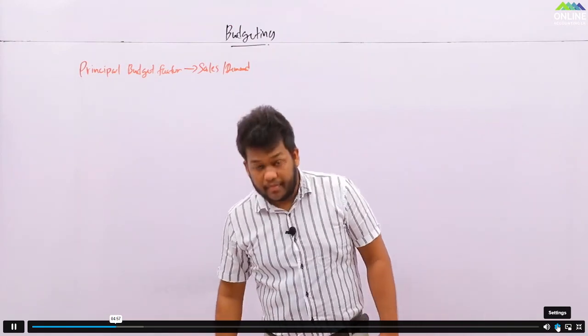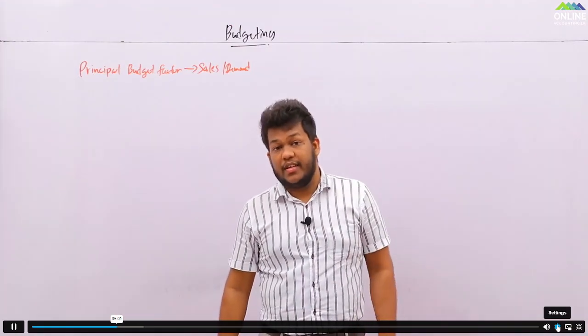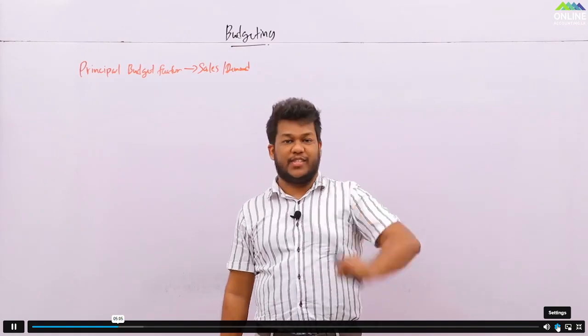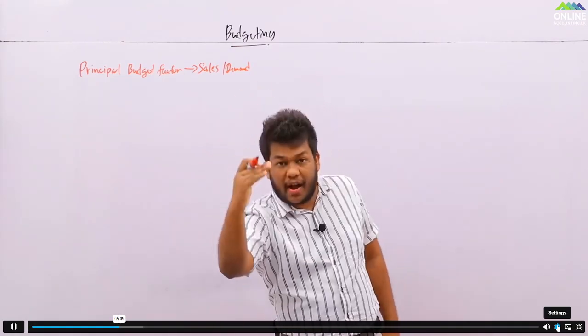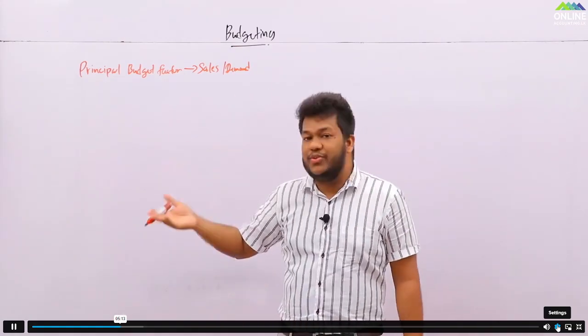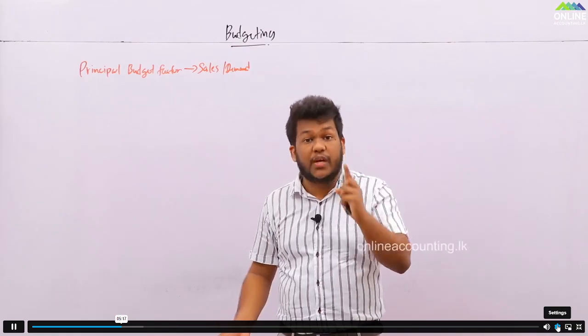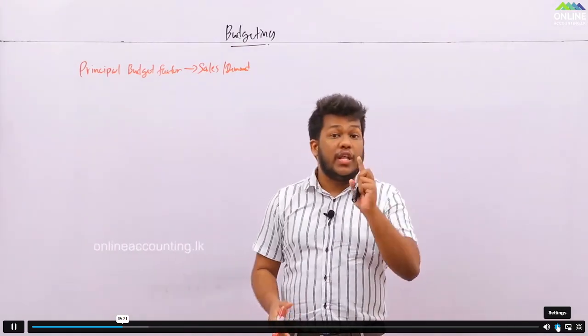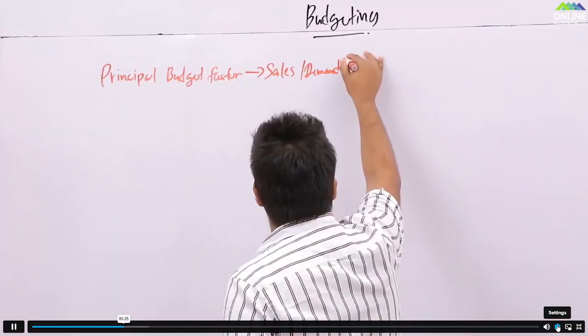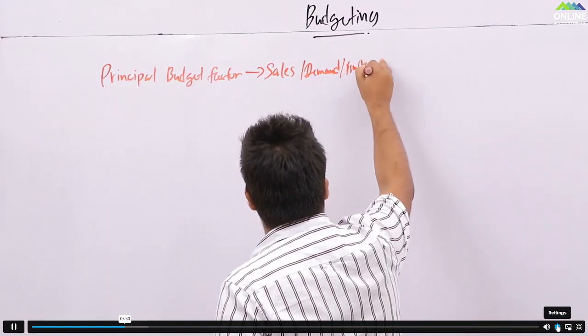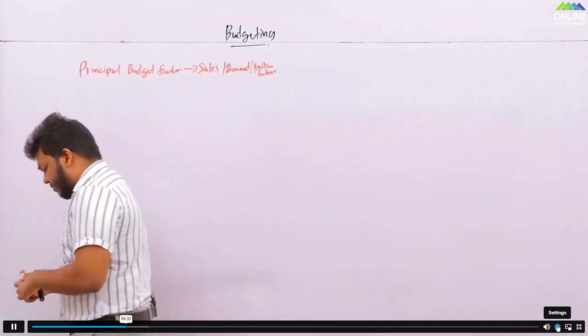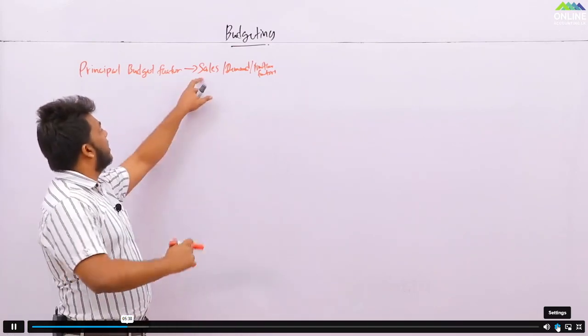Make sure of this. If you have limited resources, which are less than your expected sales or expected demand, in that case, can you make a budget for the sales? No. If you have limiting factors in your company, your principal budgeting factor should be the limiting factors. So in that case, you can write limiting factors. It could change with the scenario, but mostly it is sales.